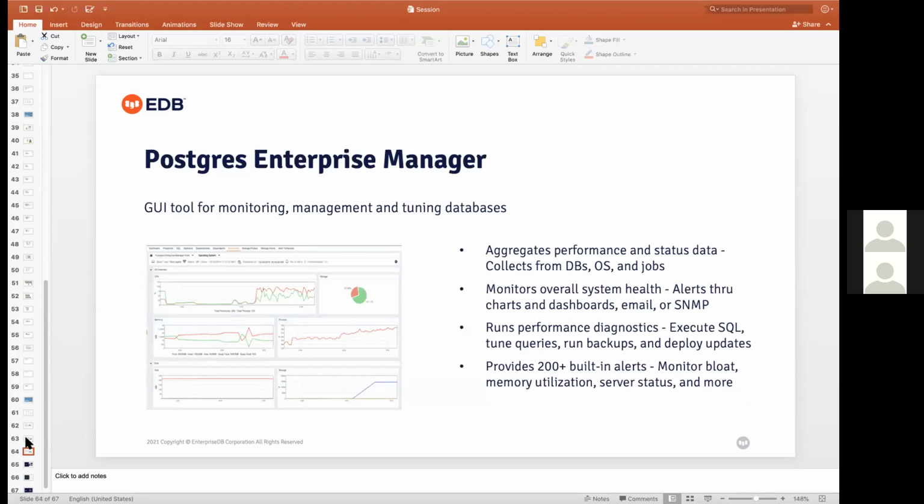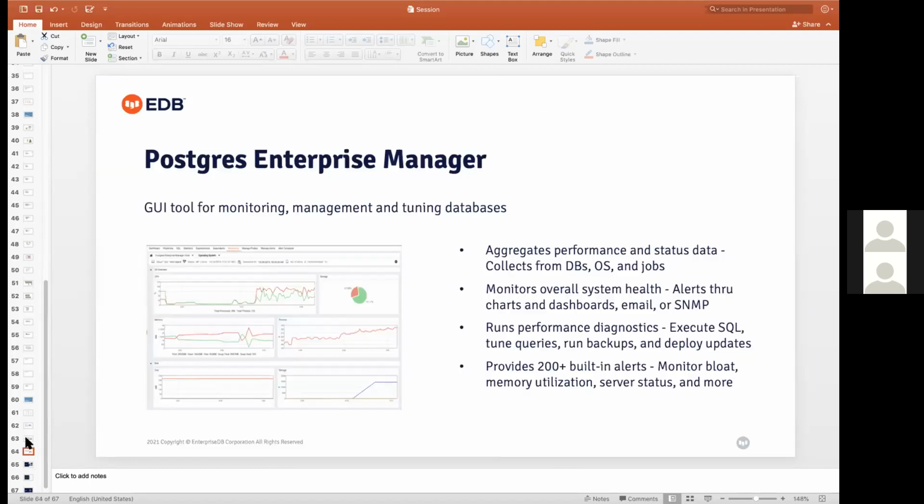Some indexes are there and some of the indexes are not performing well. So you can just go to the index advisor and it will give you the advisory through the Postgres Enterprise Manager. If some of the parameter configurations are not set properly and there is a performance bottleneck, you can take the advisory dashboard from the Postgres Enterprise Manager, and that will help you to monitor, to tune, and to manage your database instances.